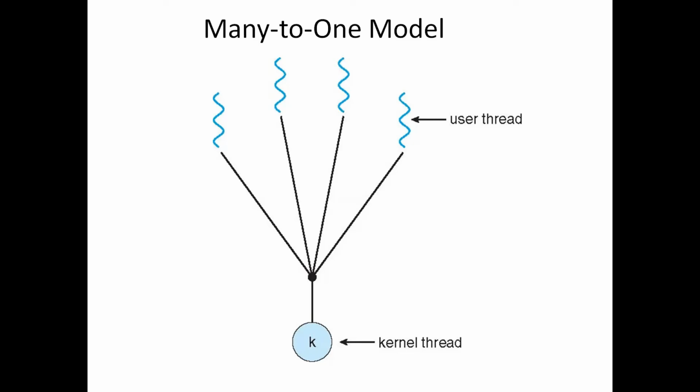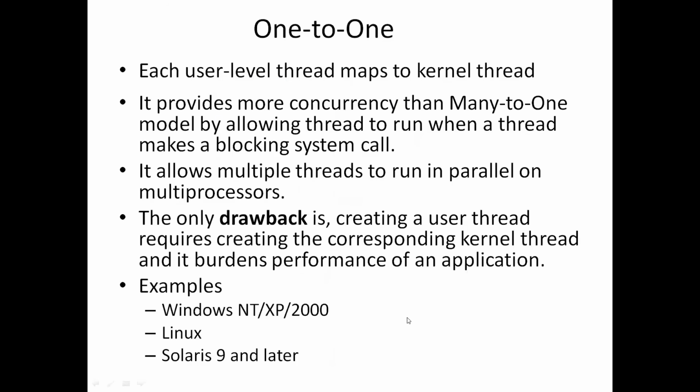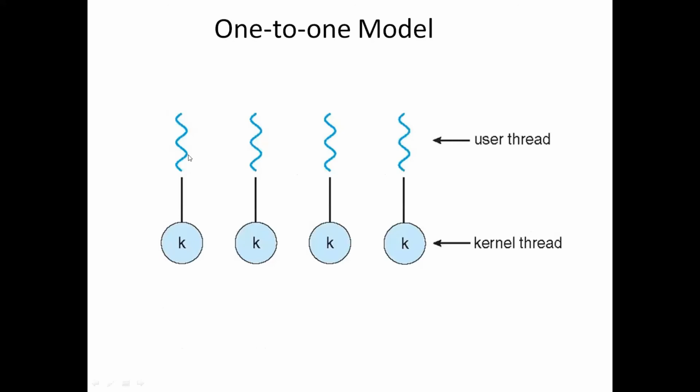To overcome that, we go with another model, that is the one-to-one model, where each user-level thread maps to a kernel thread. We can see the diagram and understand. Each user thread will have a single kernel thread here. Each user-level thread is mapped to its own kernel thread, and it provides more concurrency than the many-to-one model.